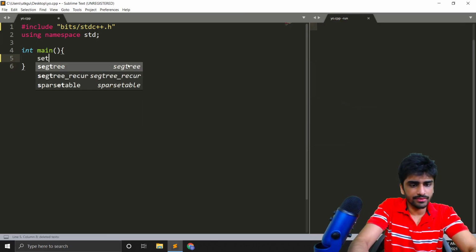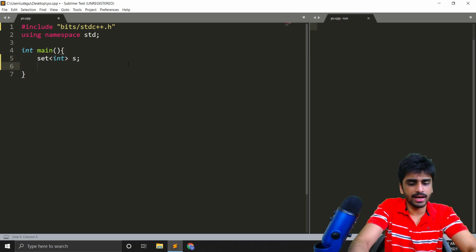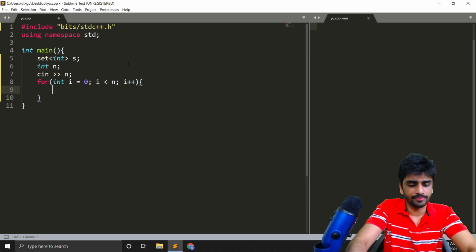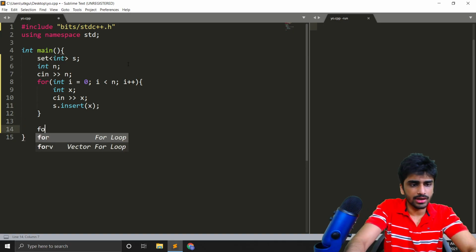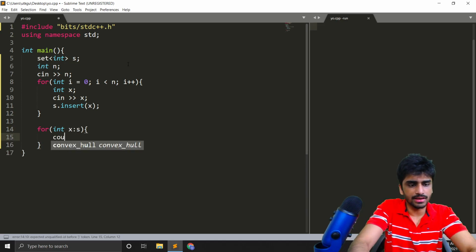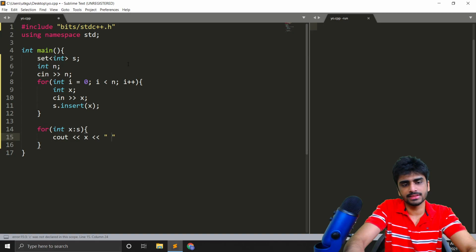So let's say I have a set int s, and let's take an integer n as input, and now let's input n integers, and s dot insert x. Finally, what we want to do is print all the elements in this set. So for int x in s, cout x and leave a space. Okay, so let's see what will happen.